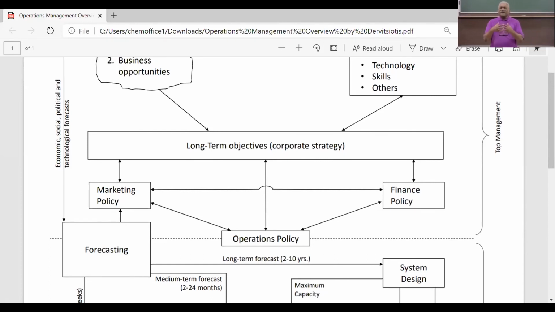So like this, these are integrated, and these have an important implication, and it is very important for the forecasting component of an organization to be sensitive to those changes. That's why you use the word forecasting. Somebody uses the word foresight. Are you able to have foresight about the kind of changes that are likely to happen, so that you can accordingly do changes in the company, its structure, its resources, its processes, and so on. So that's the connection. I hope you have understood that arrow coming down to forecasting. Have you understood that?